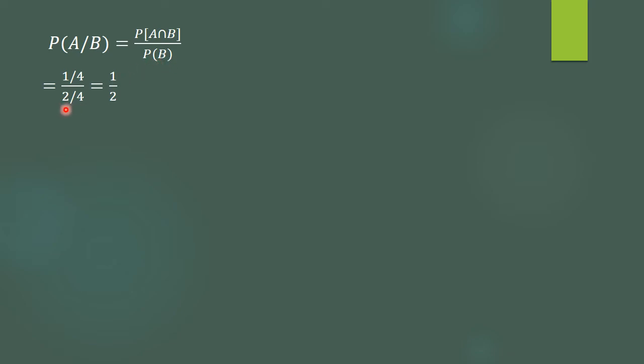We have not cancelled this because here this 4 will get cancelled and we will get the answer directly as half. Or here if you write 1 by 2, then we have to go on with 2 into 1 by 4. So ultimately the answer will be the same.